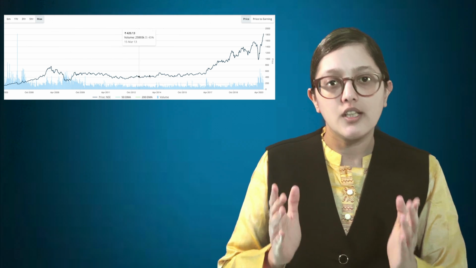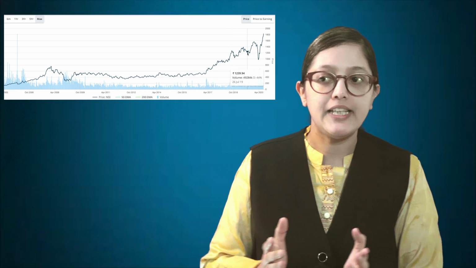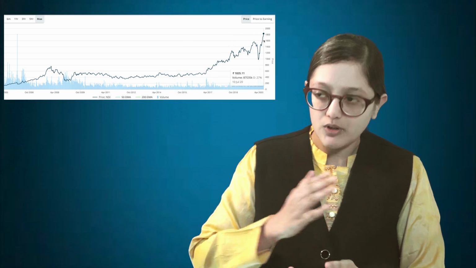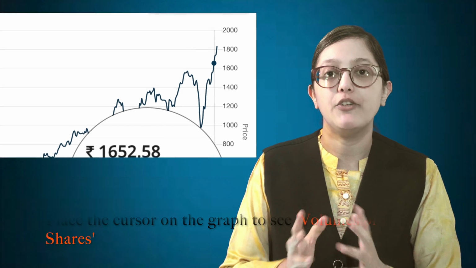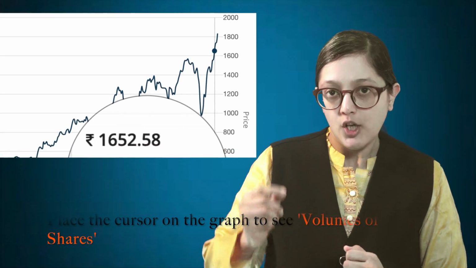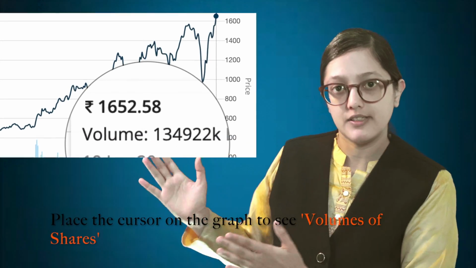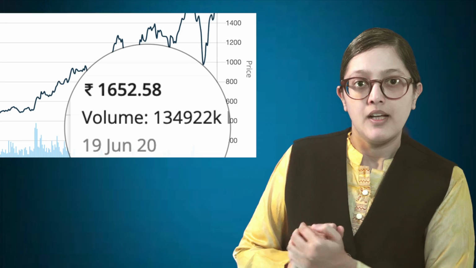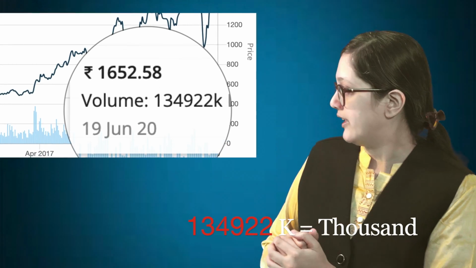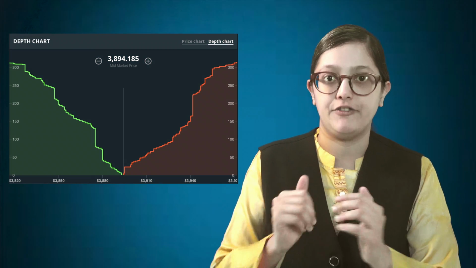So friends, you can assume that the company's popularity has grown over the years because there is a slanting upward chart. Now second, check the volume of the shares which are being traded. Now how do you check the volumes? You trace the price with the mouse. There you can see in Reliance Industries that the shares are in significant quantities. There are high volumes of shares being bought and sold. That means there is liquidity in this stock. The market for this share has depth.